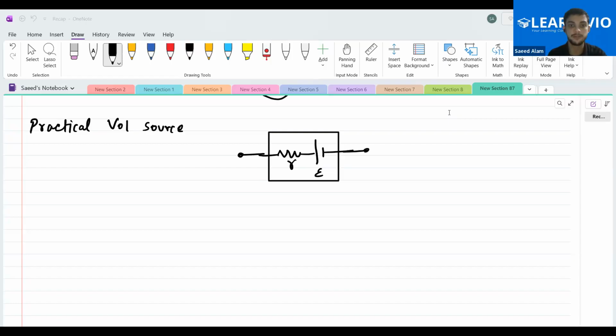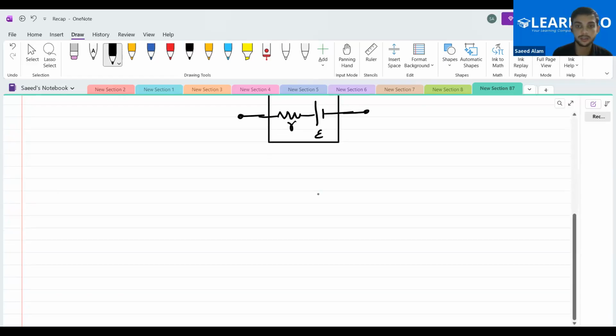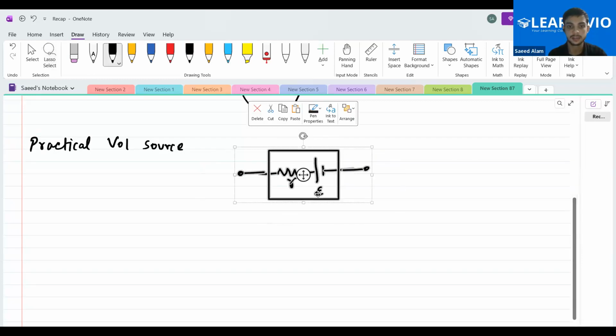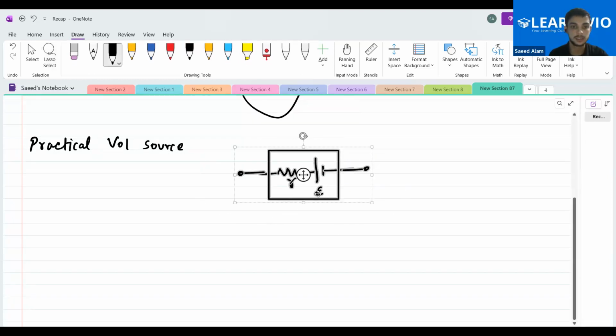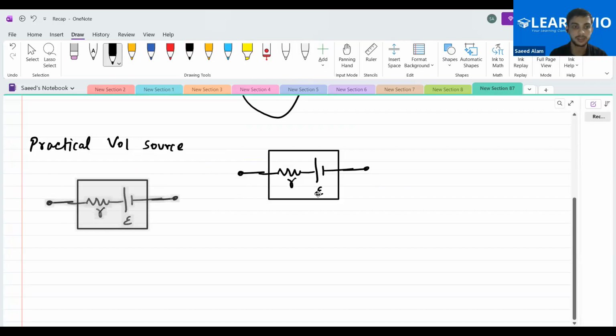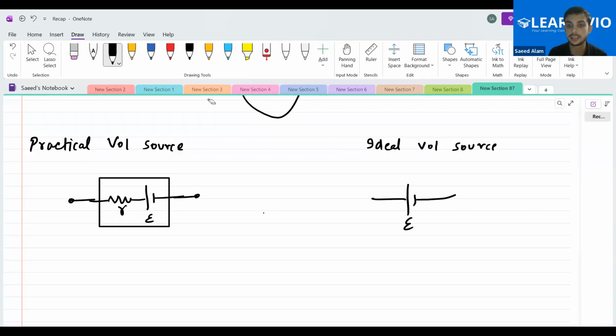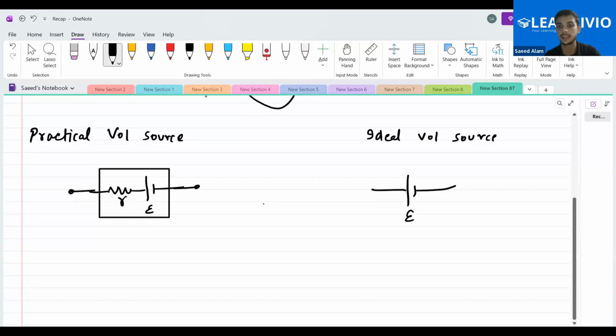Okay, so if we talk about the ideal one, let me replace it over here. This is the practical voltage source, and if we talk about the ideal voltage source, what is it? There is no battery being given to us. Let me mark it as EMF E, and there is no internal resistance.